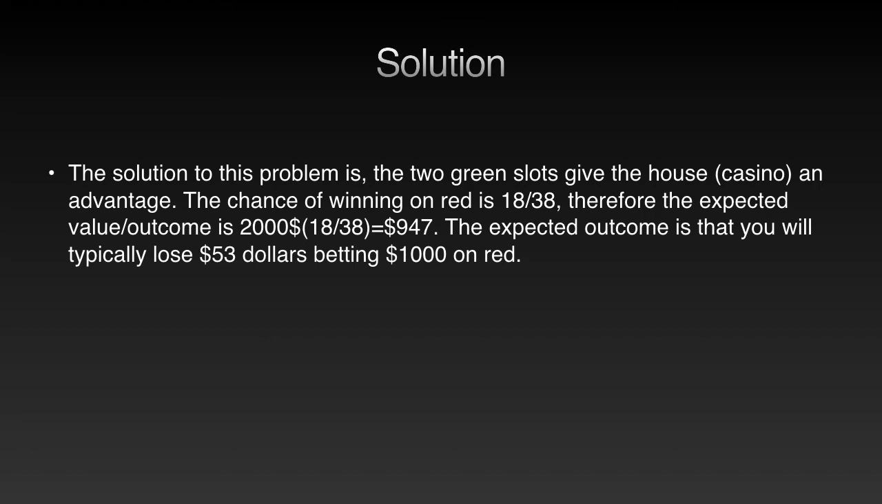The solution to this problem is, the 2 green slots give the house or casino an advantage. The chance of winning on red is 18 out of 38. Therefore, the expected value or outcome is $2,000 multiplied by 18 over 38 equals $947. The expected outcome is that you will typically lose $53 betting $1,000 on red.